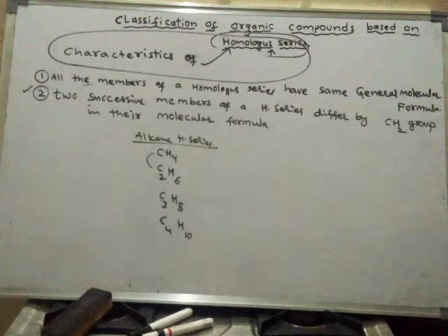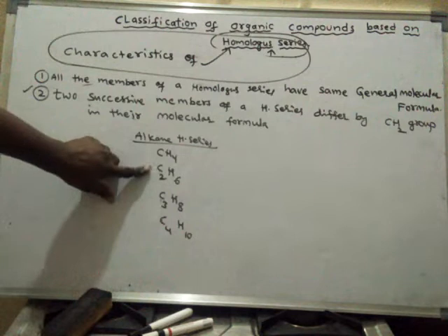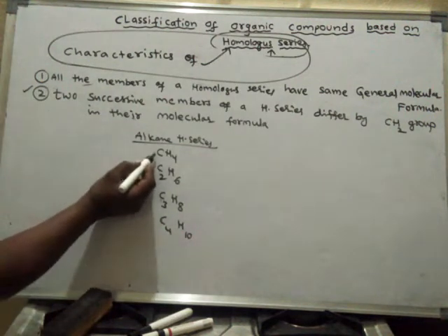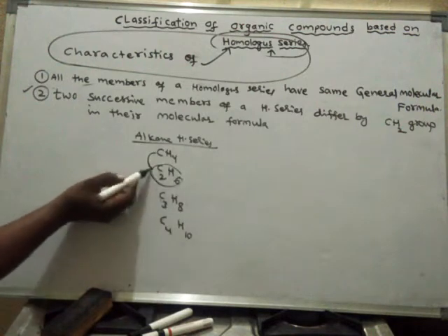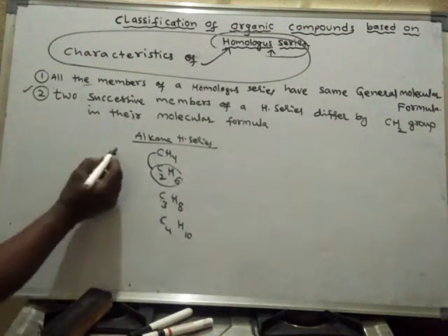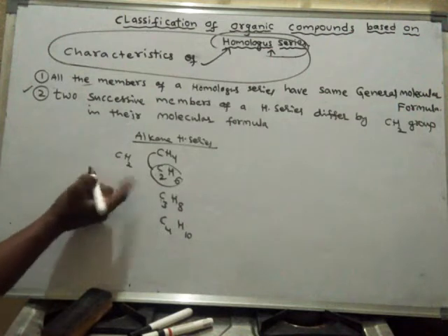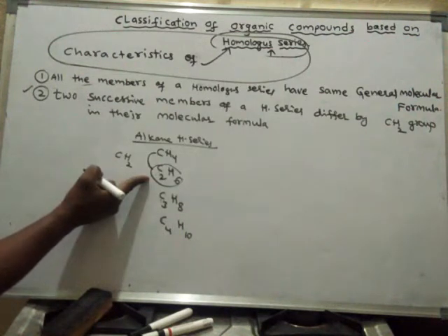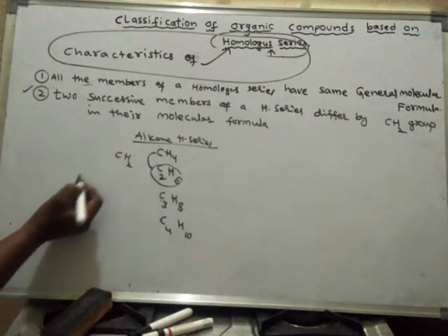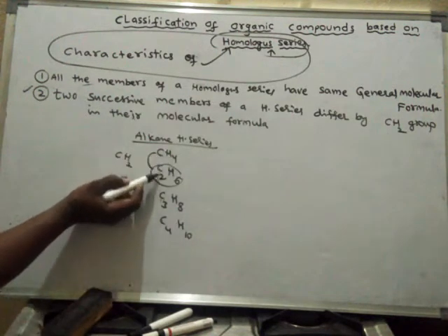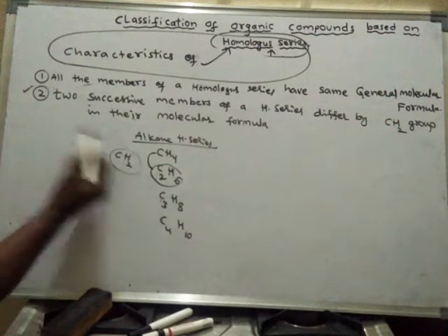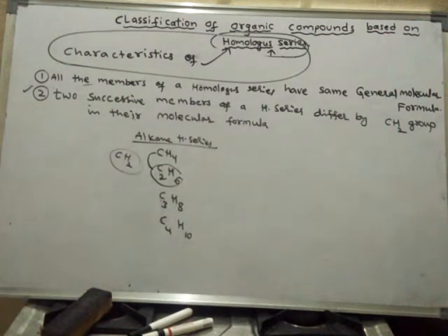Successive members means neighboring members. So if you compare these two successive members, here one carbon is in excess and two hydrogens are in excess. So when you compare this one with this, it is having a CH2 group in excess.